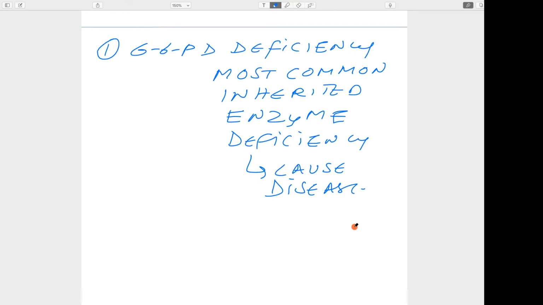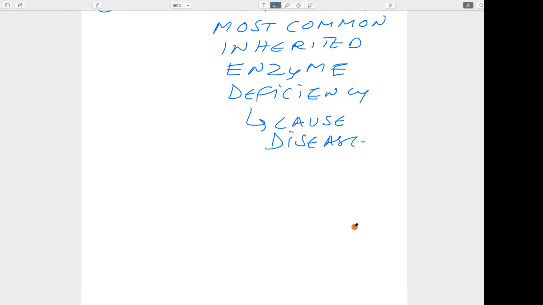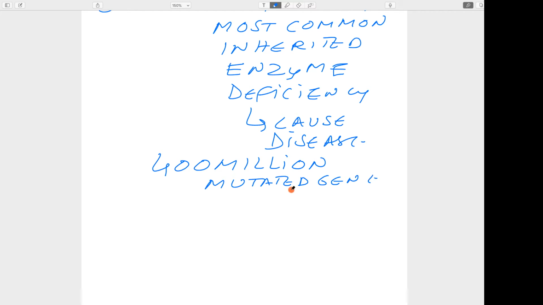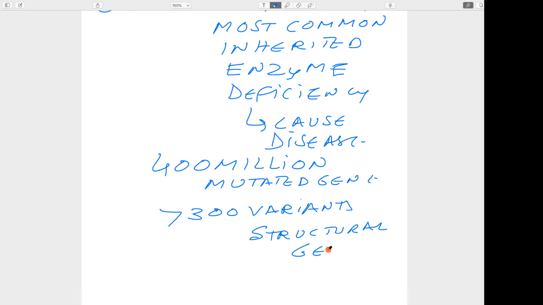Looking at the worldwide prevalence, around 400 million people carry a mutated gene. There are more than 300 variants related to the structural gene.